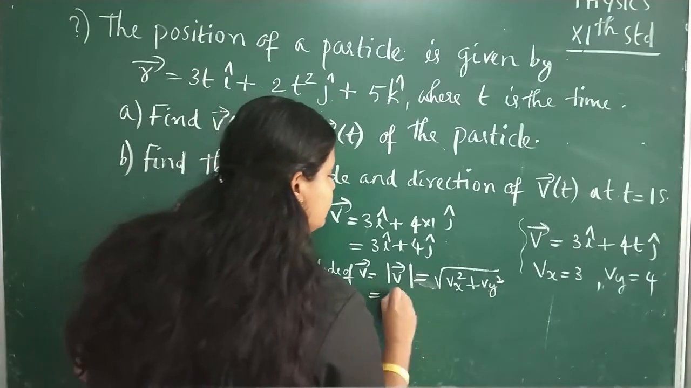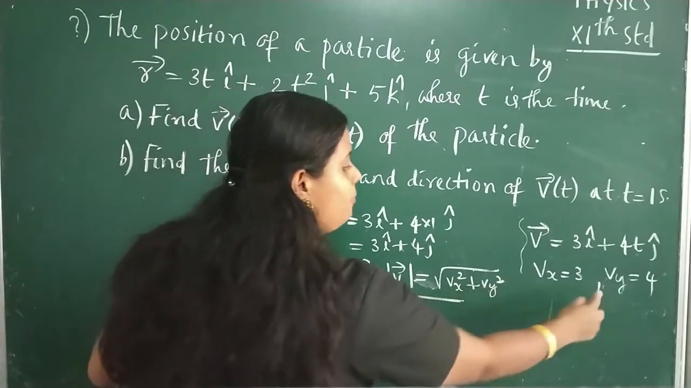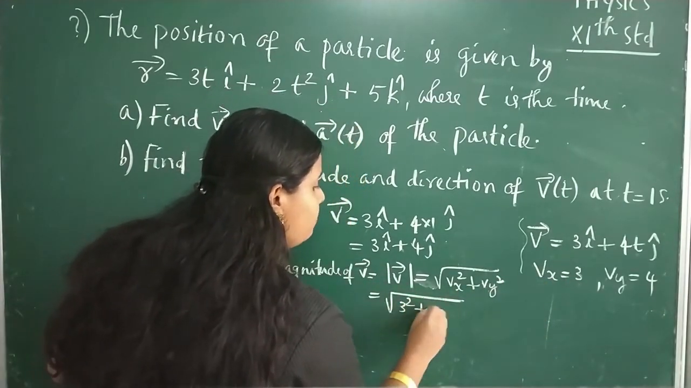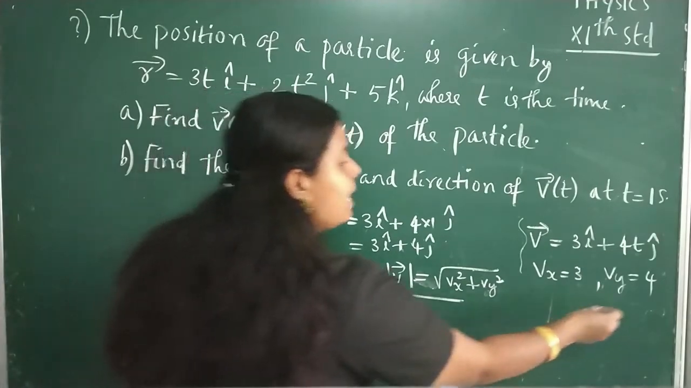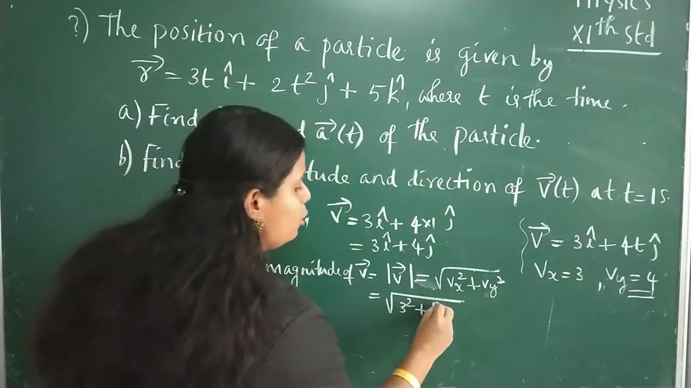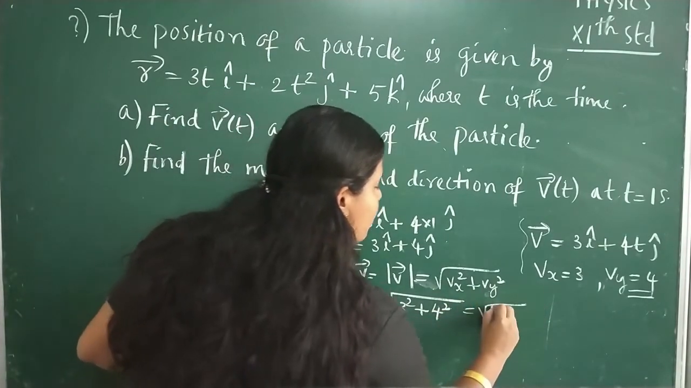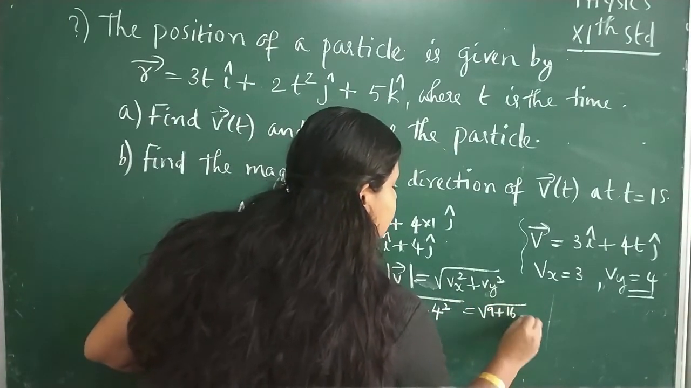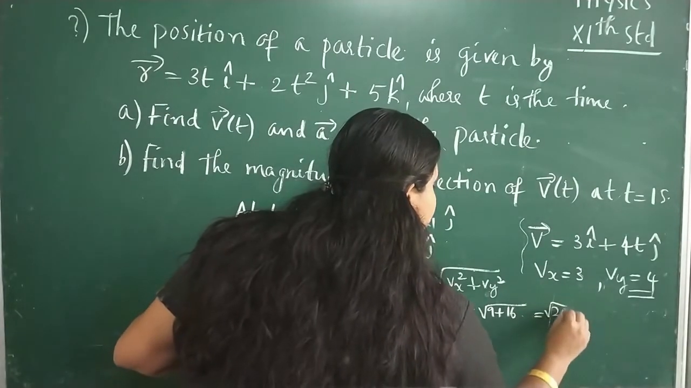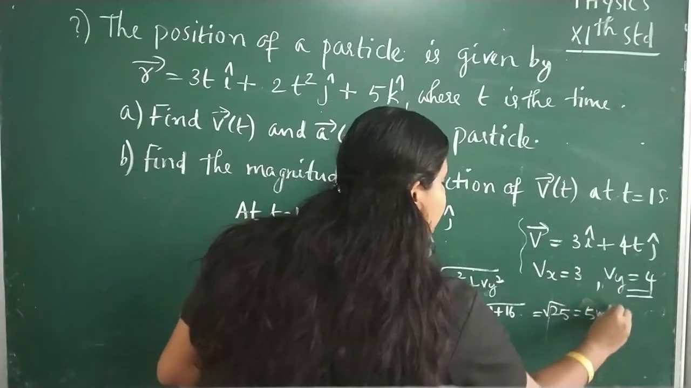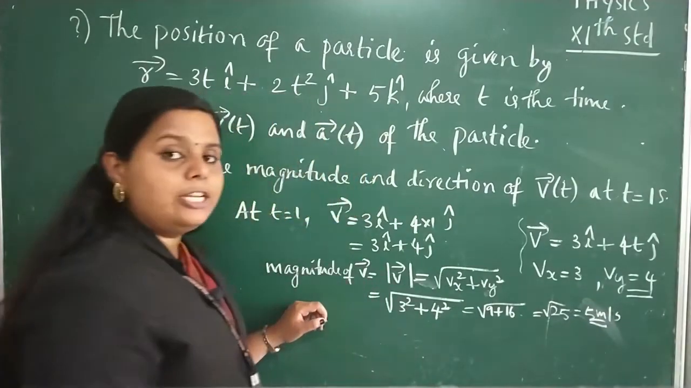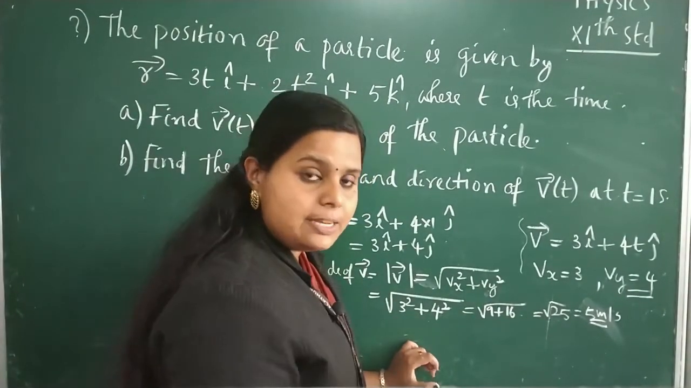Here in this case, it will be root of, what about Vx? It is 3. So 3 square plus, what about Vy? Yes, at t equal to 1, Vy is equal to 4. So 4 square. So root of 3 square plus 4 square, that is 9 plus 16. So the answer will be root of 25 is equal to 5 meter per second. So the magnitude of velocity is 5 meter per second.